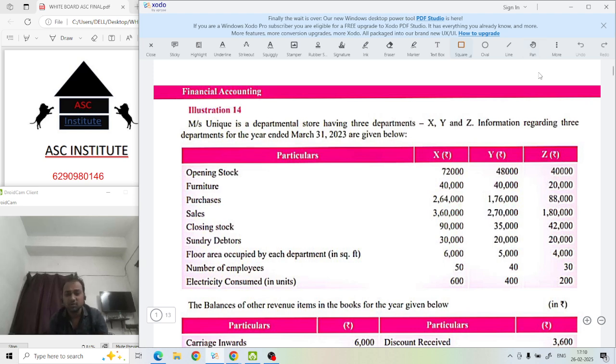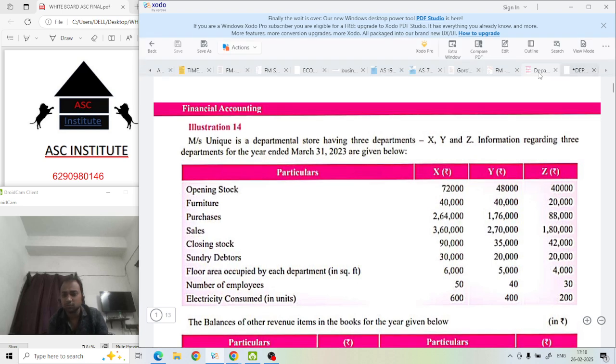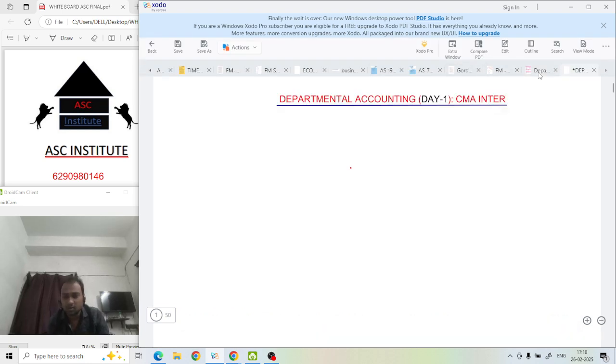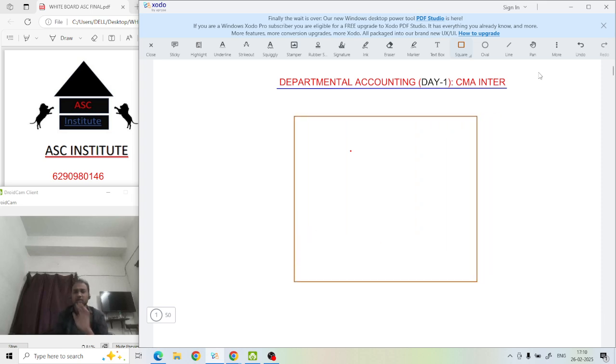First of all, understand. You should know about this. Think there are many departments. Okay, many departments. You will learn this thing in your cost also. Think there are 3 departments.